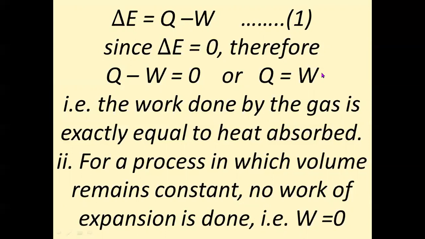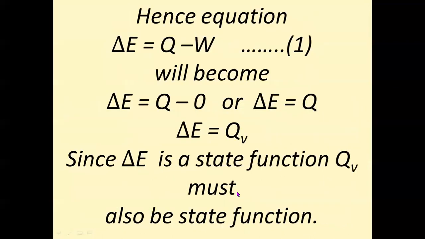Work of expansion will be 0, or P delta V will be equal to 0. Why? Pressure is multiplied by difference in volume. Therefore, difference in volume is 0, and hence work is 0. And the equation will become like this.